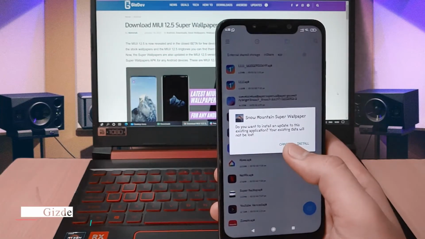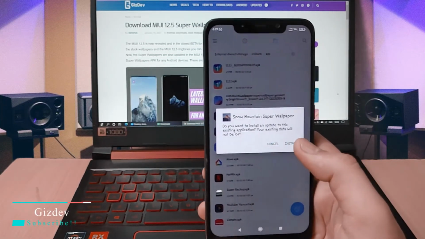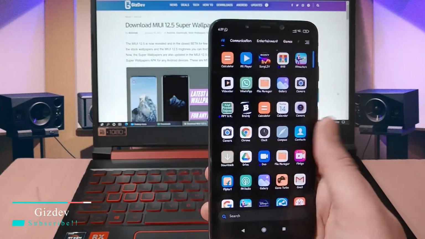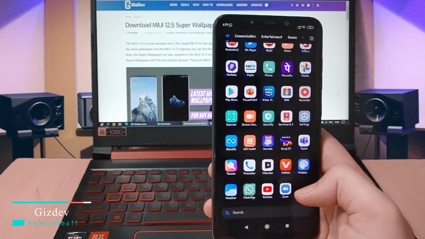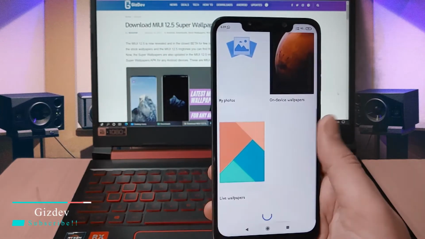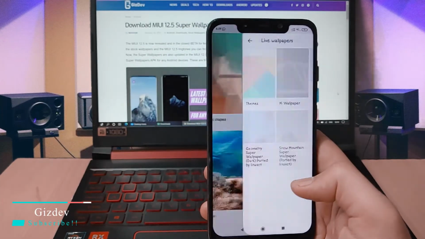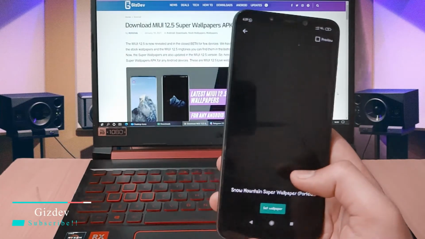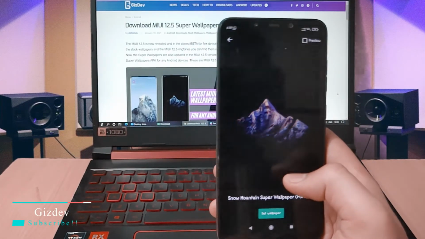This one is my favorite wallpaper, Snow Mountain Super Wallpaper from this MIUI 12.5. I have installed this already. So again I have to go to the wallpapers, scroll down to the Live Wallpaper section and click on Snow Mountain. Just wait for a while.